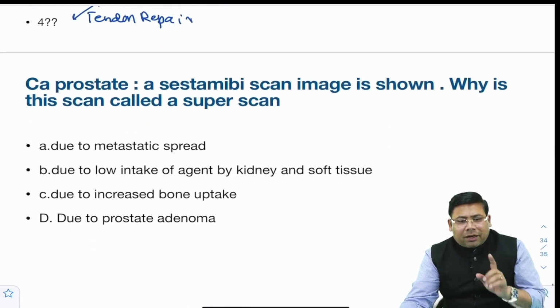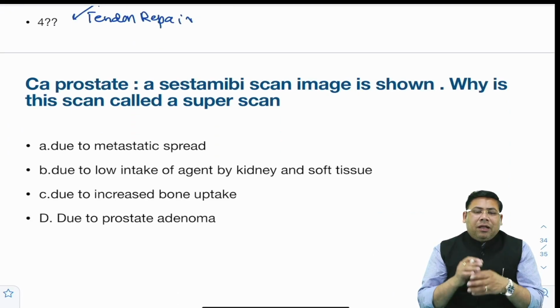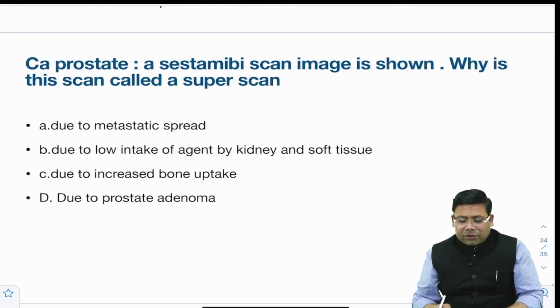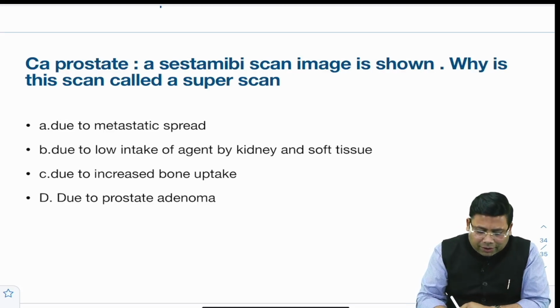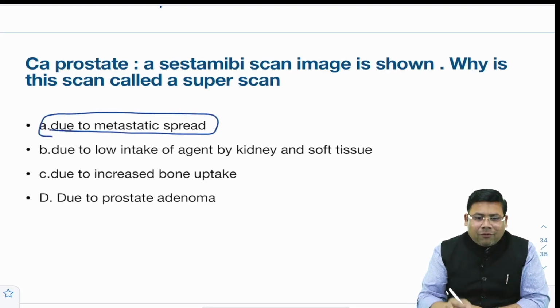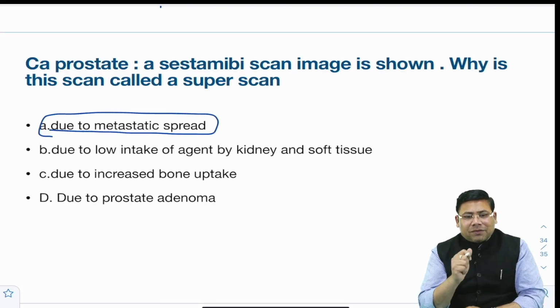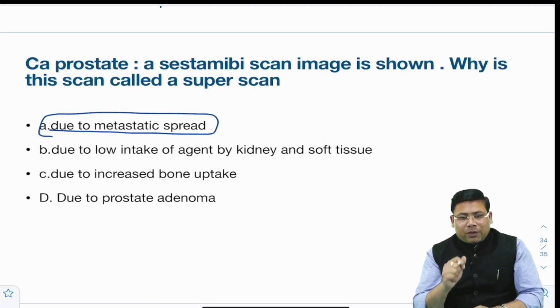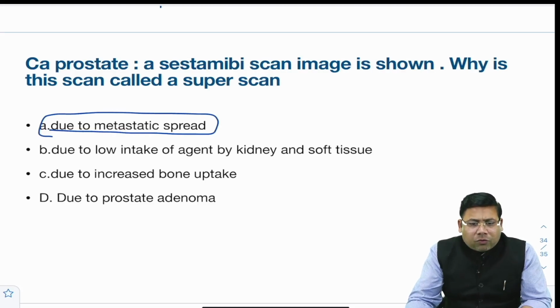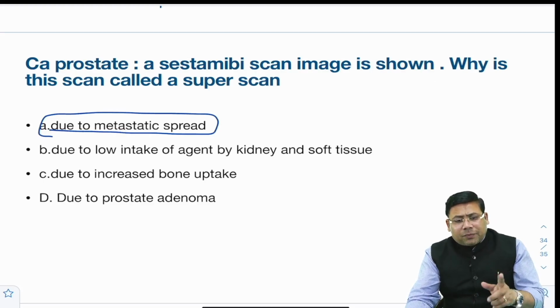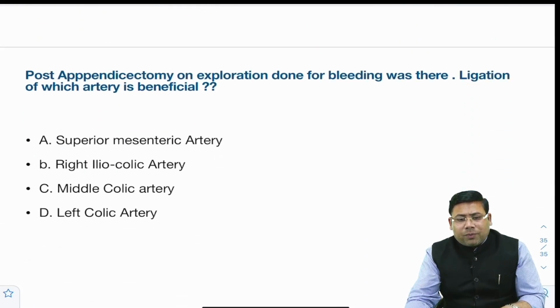Again, there was a question on CA prostate. A systemic bone scan was done, which is showing the uptake. Why is this known as a super scan? Because it is used to evaluate the metastatic spread. That is why a systemic bone scan is a super scan. I couldn't add the image because there was an image, but I was not sure what it could be. So this is because it is depicting the metastatic spread. That is why probably it is known as a super scan.